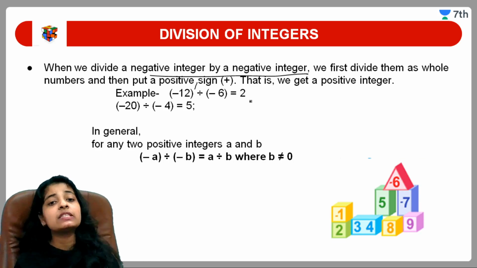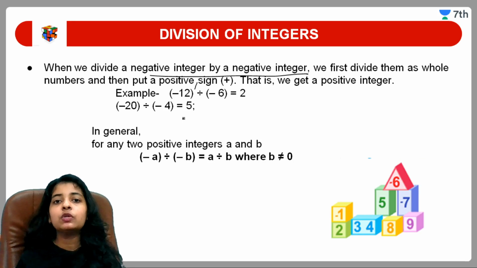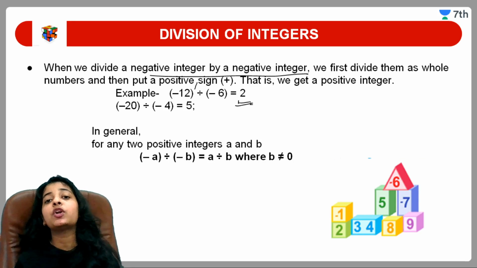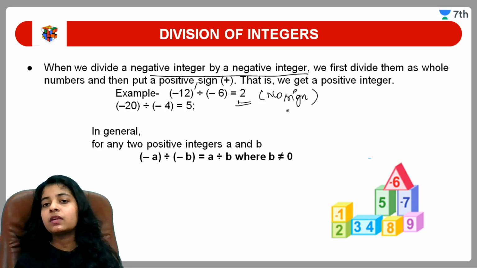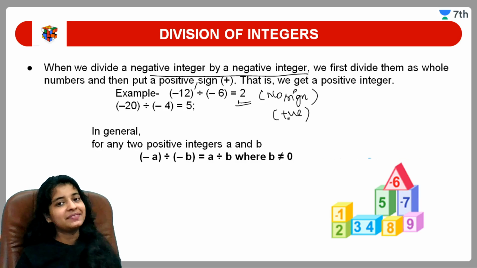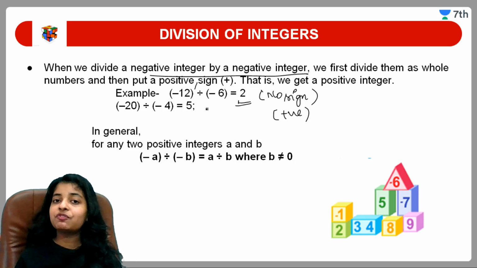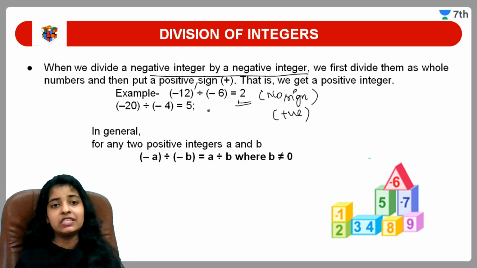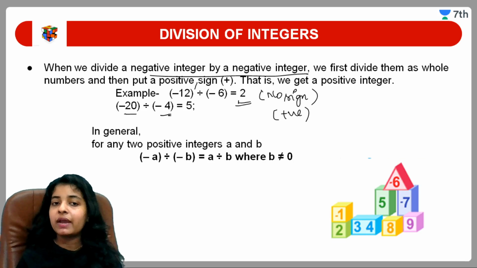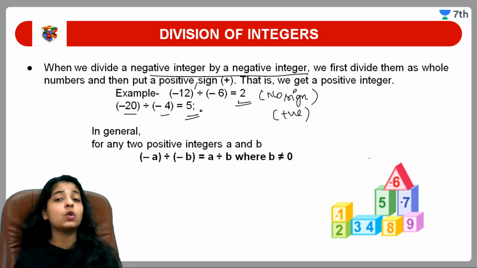We will just divide the numbers normally like we used to do, and after that we will put no sign. No sign means positive sign only. So this is the rule for dividing two negative integers. So here see another example, minus 20 divided by minus 4, just 5 will come with no sign.